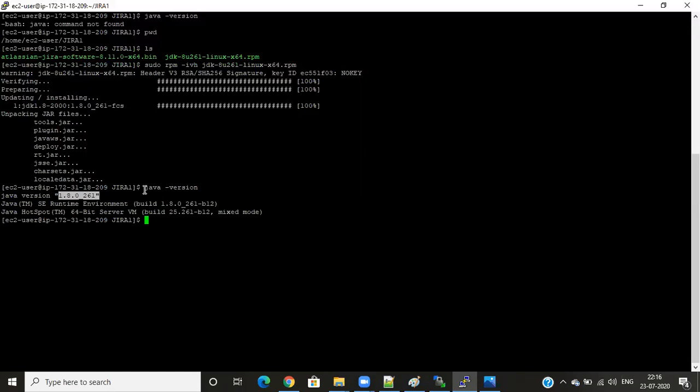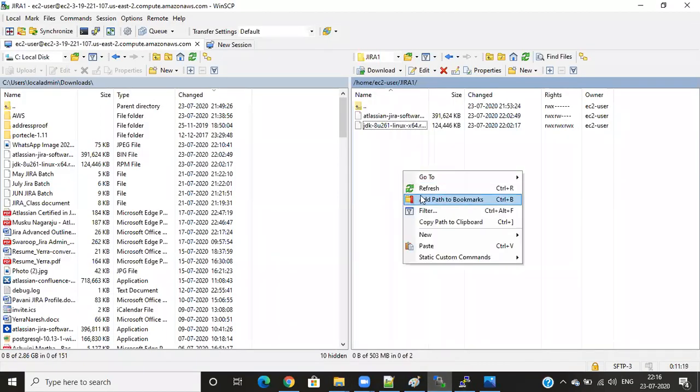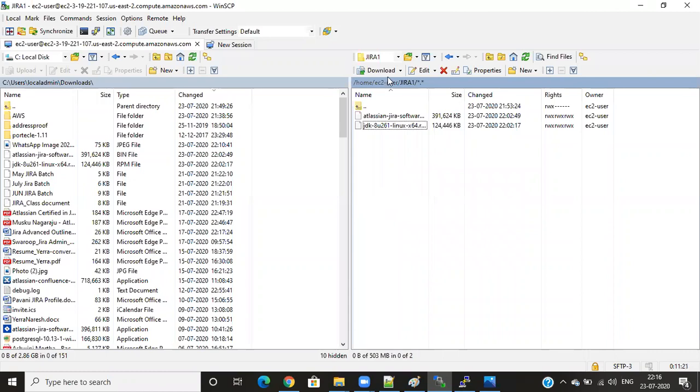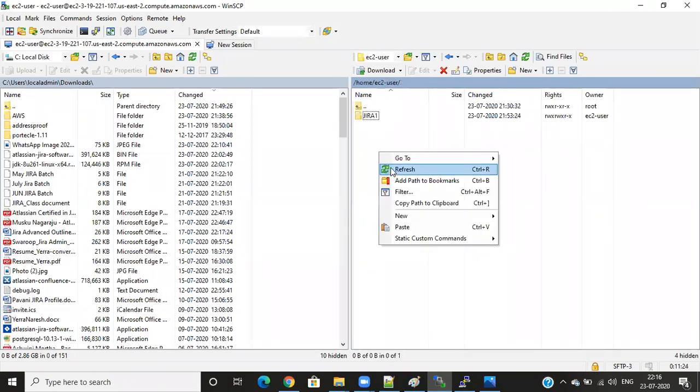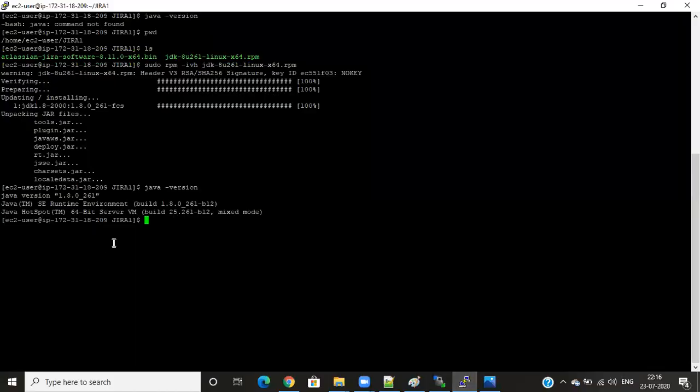It is very simple. In Windows we need to click on run as administrator next. But here it is not like that. When I enter java, it is not found. What I did, I went to my Java place. I entered this command. So I have the Java file here. Okay, so I just enter sudo rpm. But where is it installing? If I go here and refresh this, maximum it will be installed in these places only. So when I enter which java, okay, it will be installed in usr bin java. In user places it will be installed.